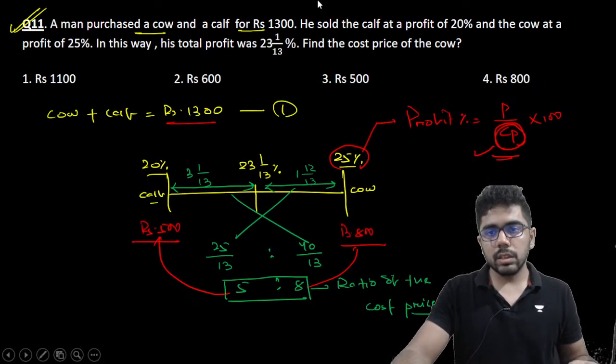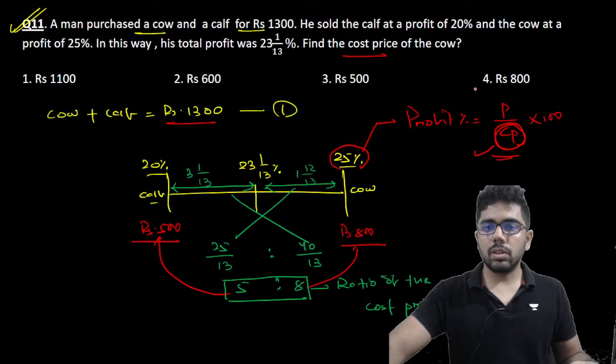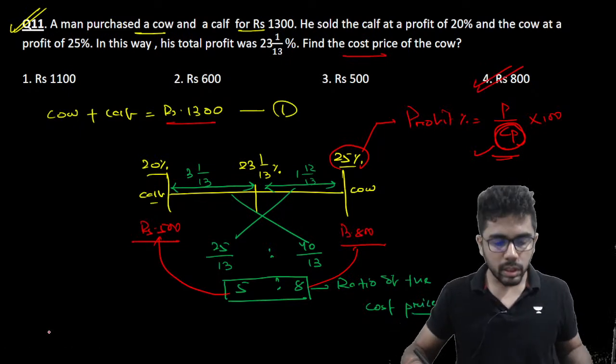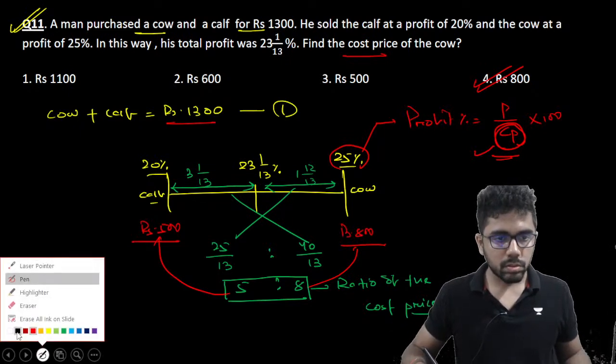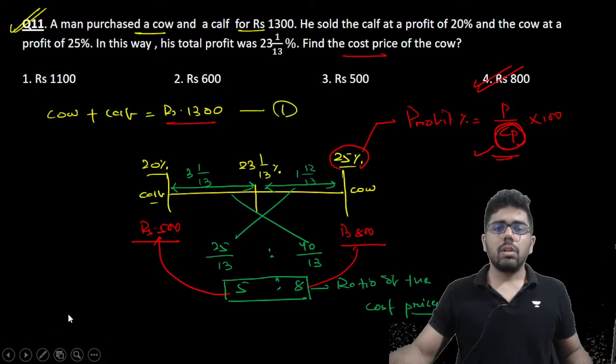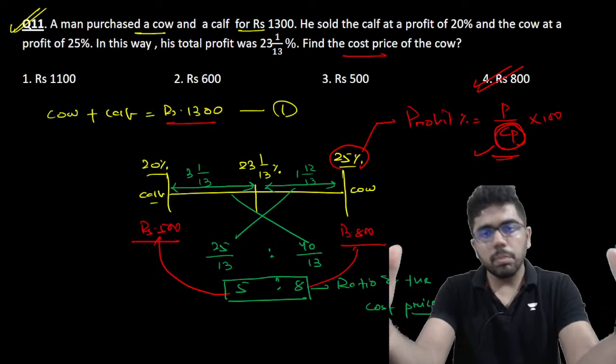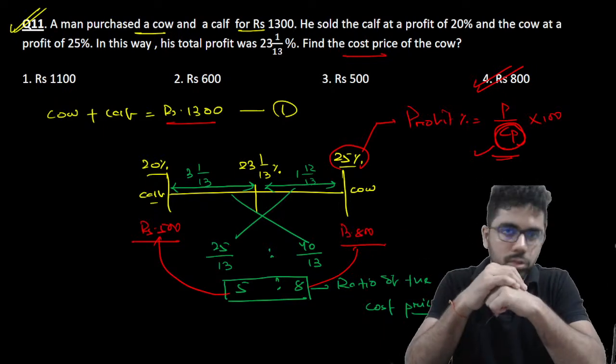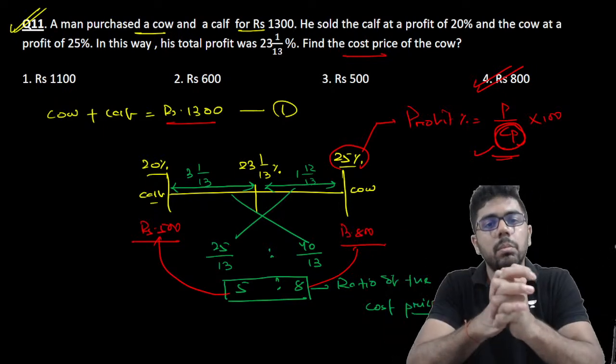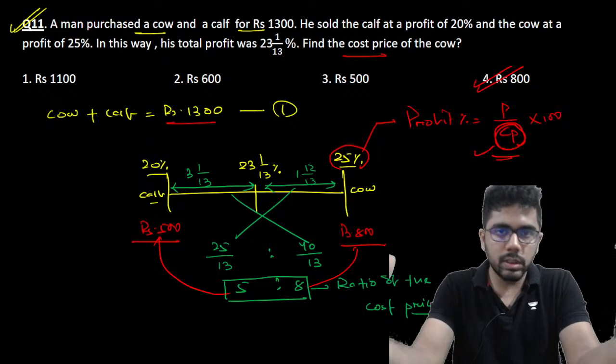So if that is the case, the question is asking to find the cost price of the cow. So 800. Look at how simply you can solve. Now you can solve this normally using the profit, loss, discount method also. No problem in that. But if you apply allegation, it becomes so easy.